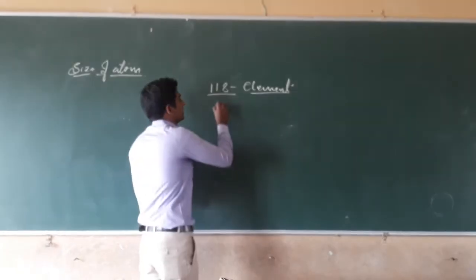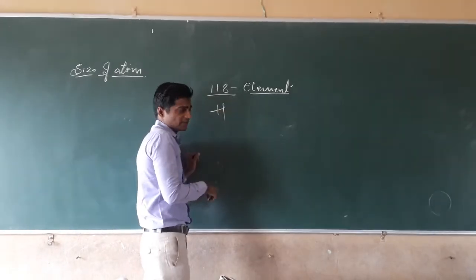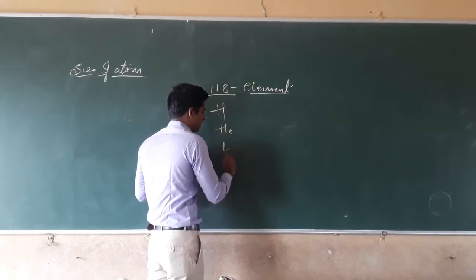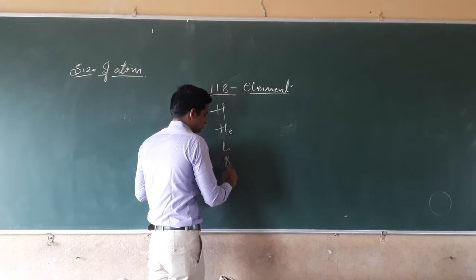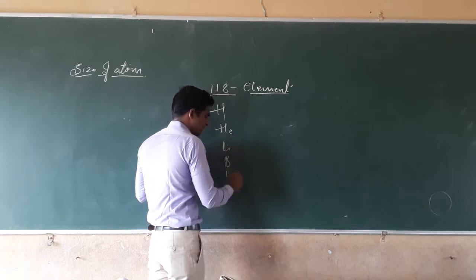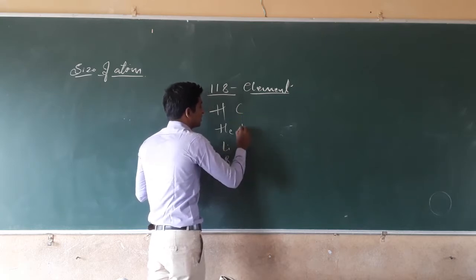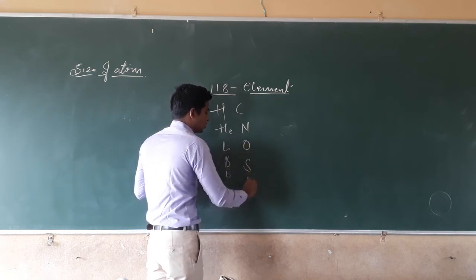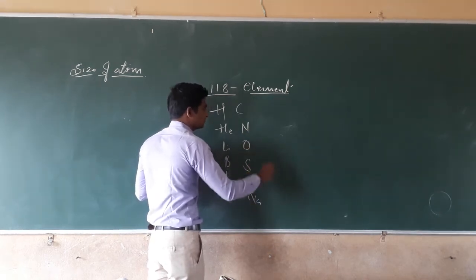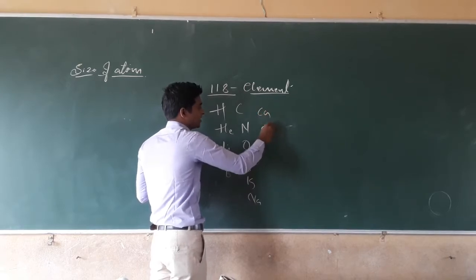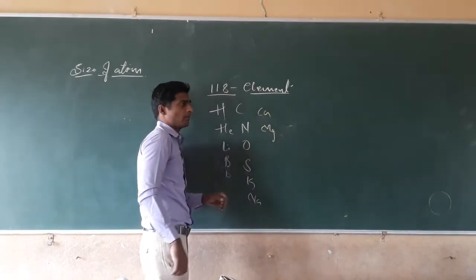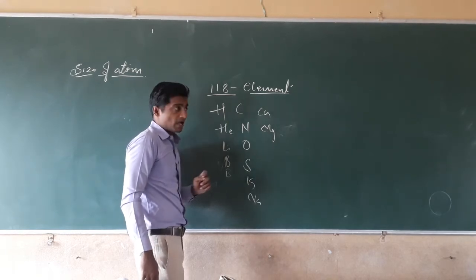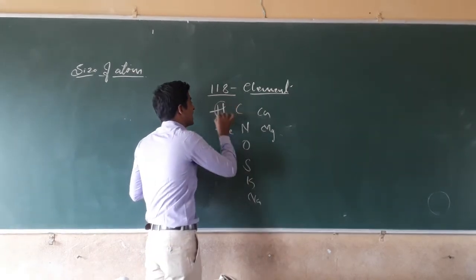Elements like hydrogen, helium, lithium, beryllium, boron, carbon, nitrogen, oxygen, sulfur, potassium, sodium, calcium, magnesium, all these elements are made up of atoms, and they have an atomic size.